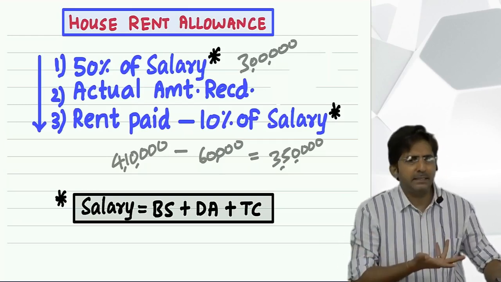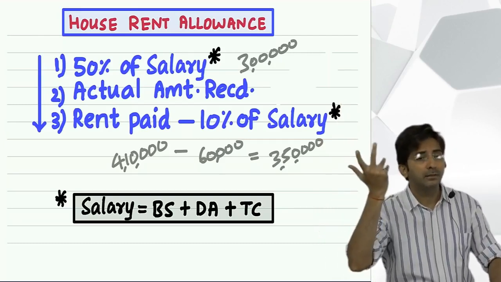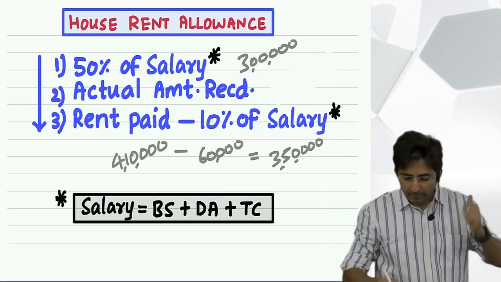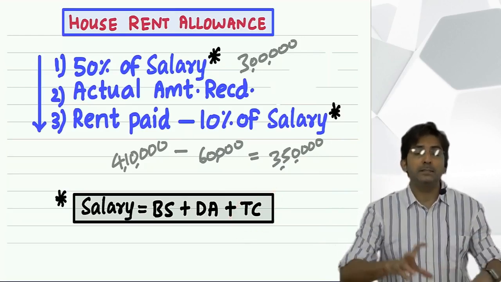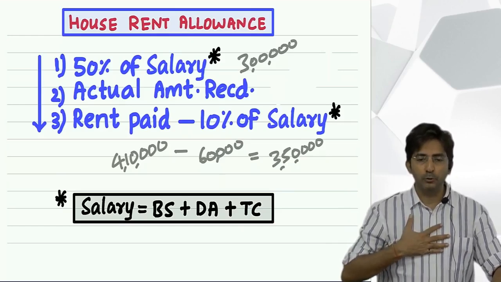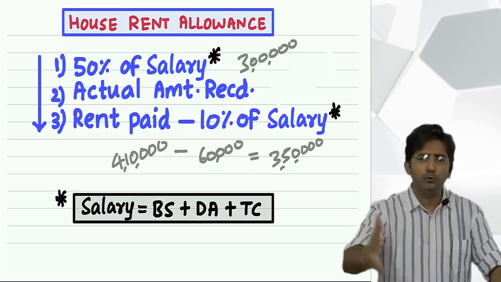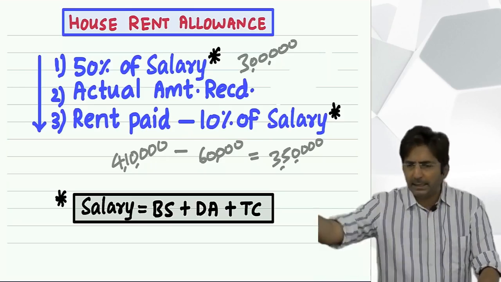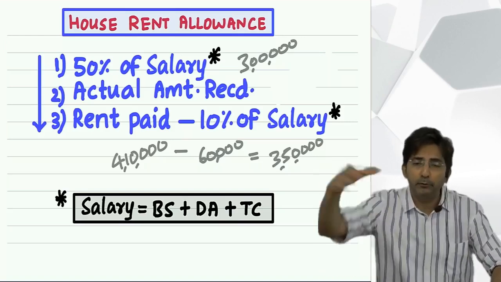See, other things which I am teaching, today I taught you helper allowance. Rarely you will listen. Research allowance, rarely you will find. But dearness allowance, every employee gets. And what is this turnover commission? Turnover means sales. So imagine you are an employee, your job profile is marketing. And the company has told you that you have to do the marketing of our product. And depending upon the sales which you do for the company, you will get 10% commission. For example, I can tell my staff, depending upon how many admissions you secure, I will give you 10% commission.